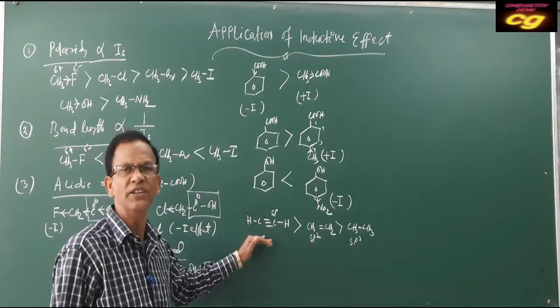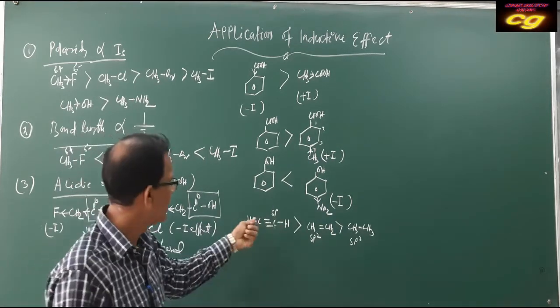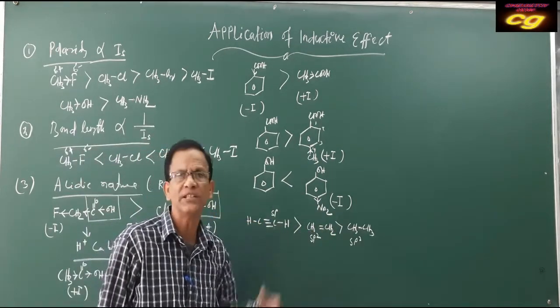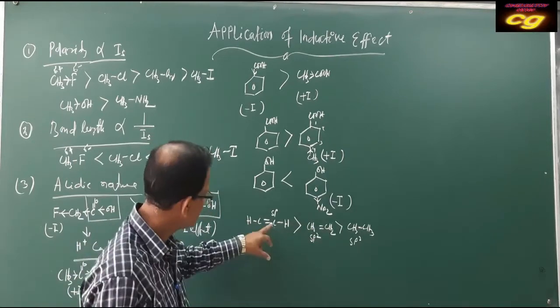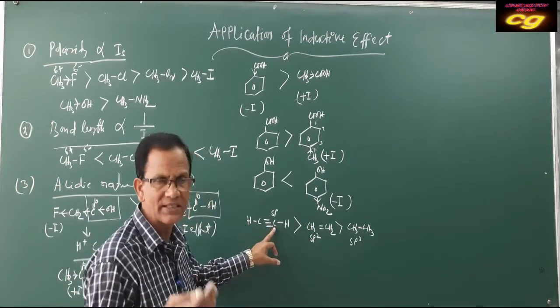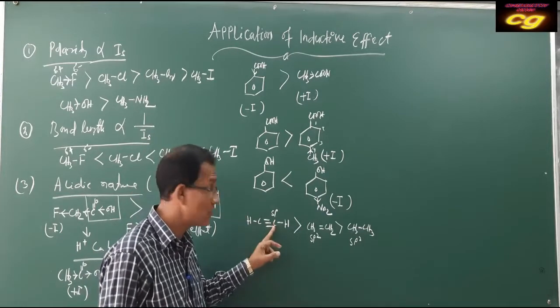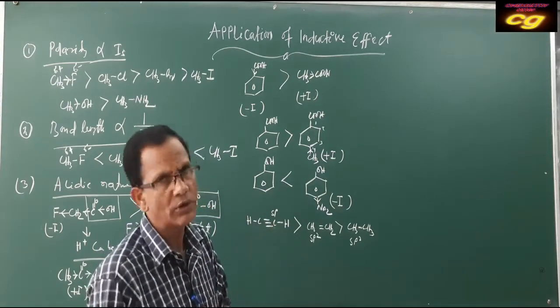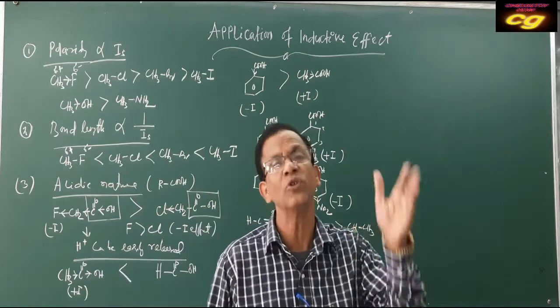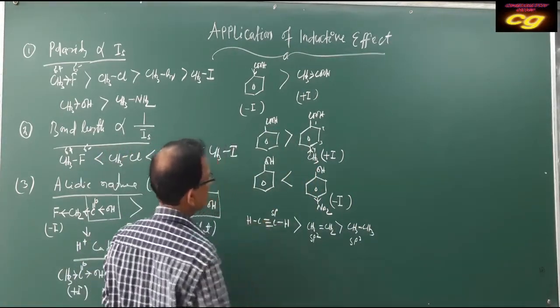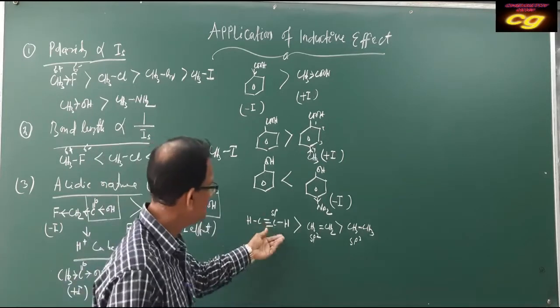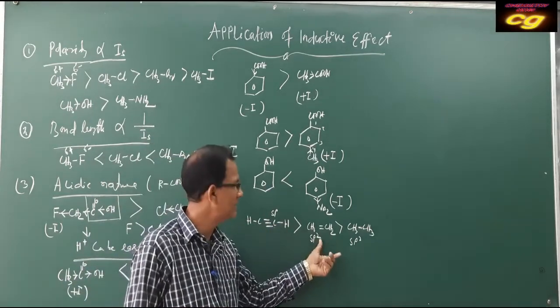If electronegativity is more, acidic character is more. Both have a C-H bond, but why is one more acidic and the other less acidic? Because this carbon has more s character. As s character is more, electronegativity is more. More electronegativity means H plus can easily be released. That's why acetylene is more acidic than ethene, than ethane.